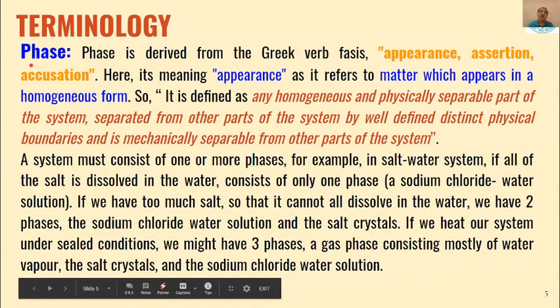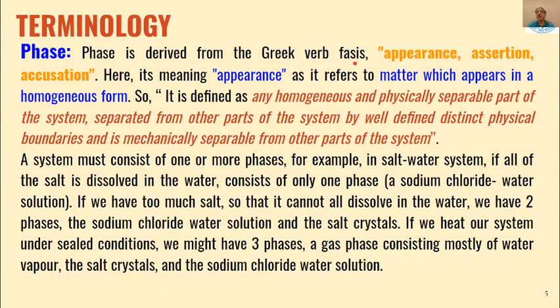Then there is the term phase. The term phase is derived from the Greek word phasis, which has three meanings: appearance, assertion, or acquisition. But here, in the present case, the meaning is appearance, and appearance refers to matter which appears in a homogeneous form.